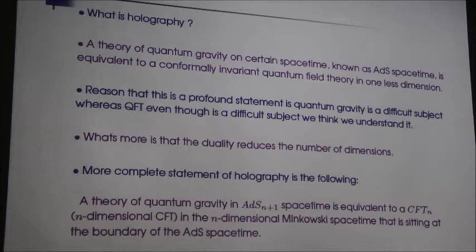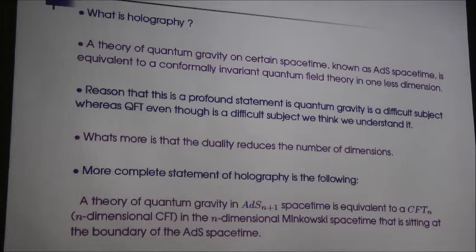The reason that this is a profound statement is that quantum gravity still is not a very well understood subject. We don't understand it. It is a difficult subject. Quantum field theory is also a very difficult subject, but even though it is difficult, the field theorists think that they understand it. So you have some hold on it.